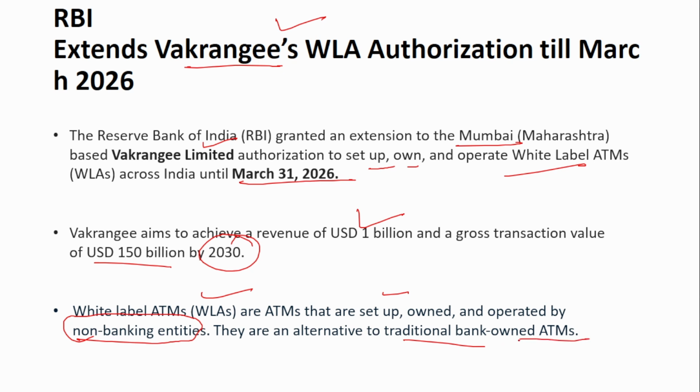Banks already have various responsibilities, right? They have to run the branch, improve the revenue of the bank, and take care of customer service and customer complaints. So many responsibilities are already there with the bank. That is why it was decided, why can't we bring in non-bank entities? They can also help in setting up the ATM and taking care of the cash process, so there might be a little less load on the bank. That was the main purpose to introduce white label ATMs in India.